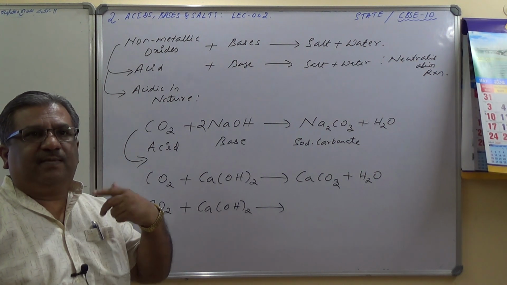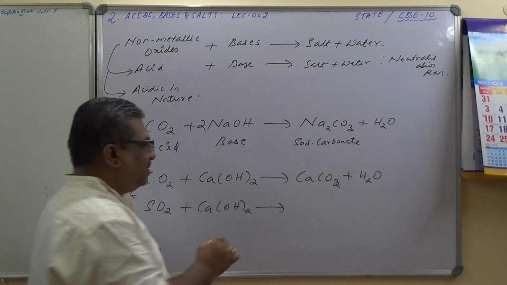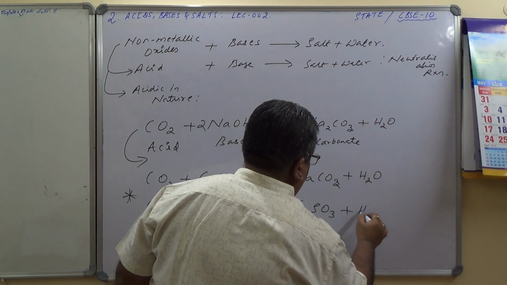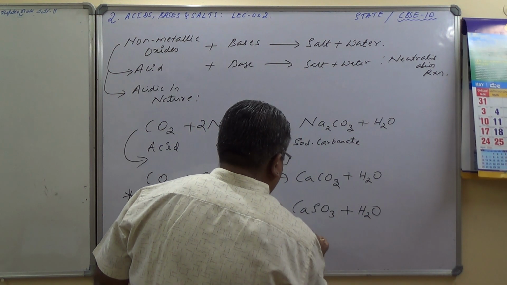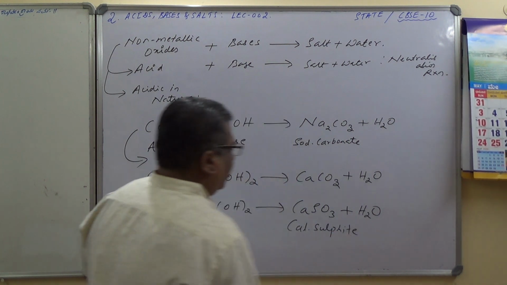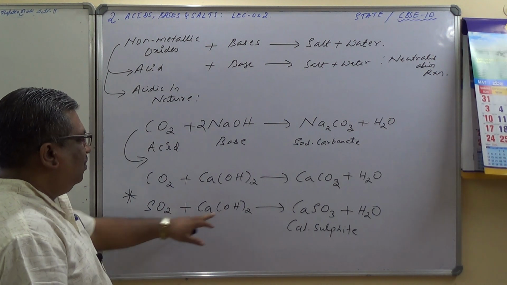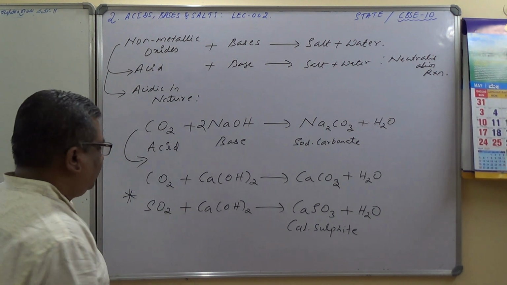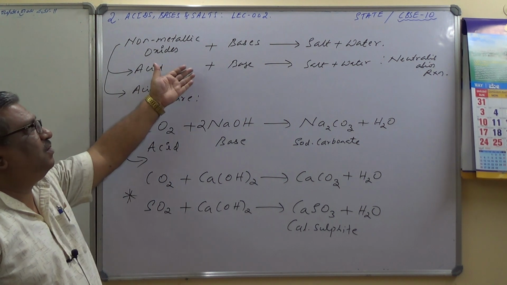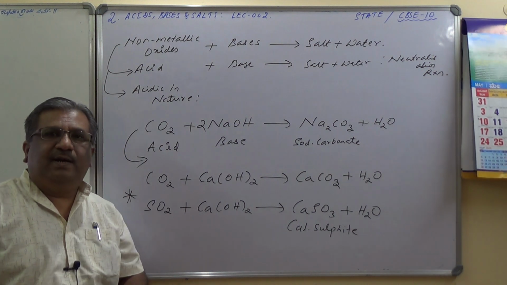It is not calcium sulfate, it will be CaSO3, calcium sulfite, plus water. Calcium sulfite is a salt. Is it balanced? Yes, one O has come here, H2O. It is balanced.